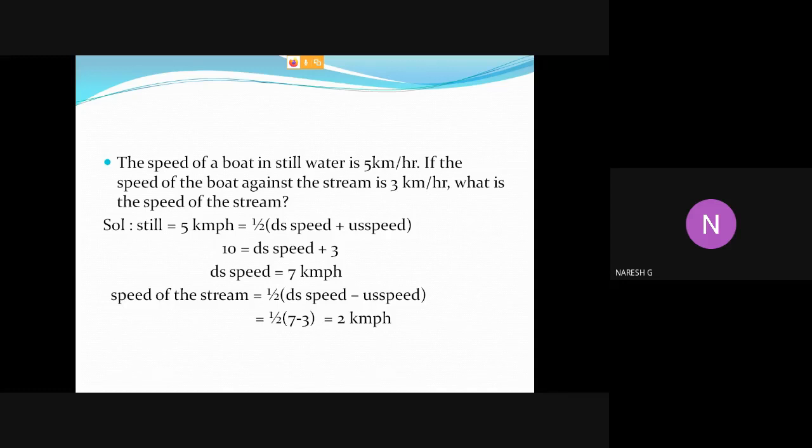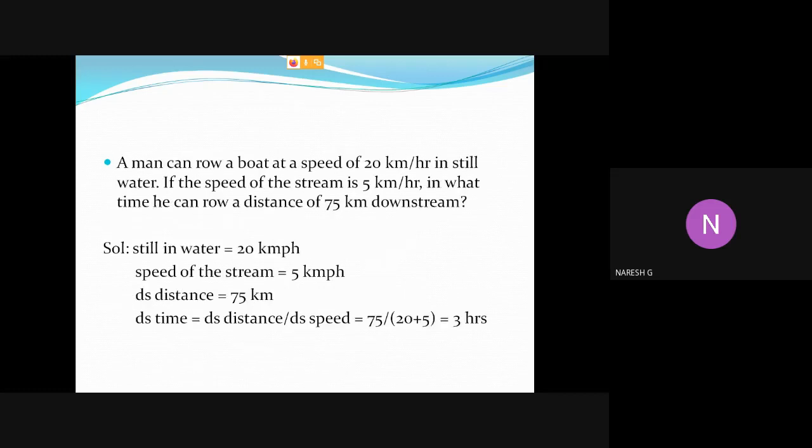So first we have to observe what data they gave in the problem and what we have to calculate. Based on that, we decide which formulas we can use. Now move on to the second problem.